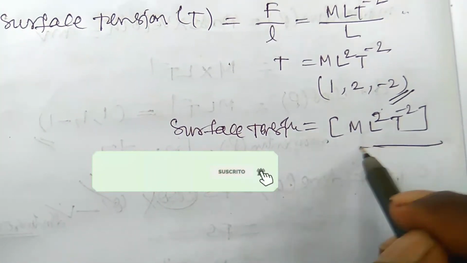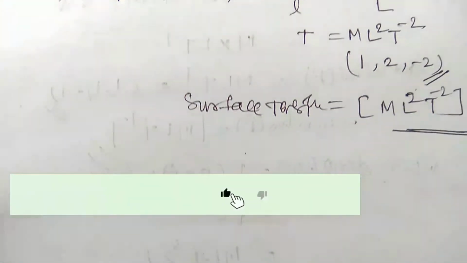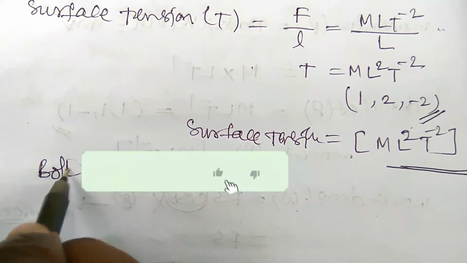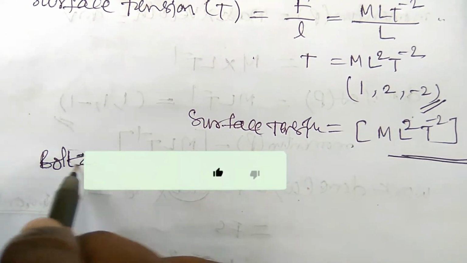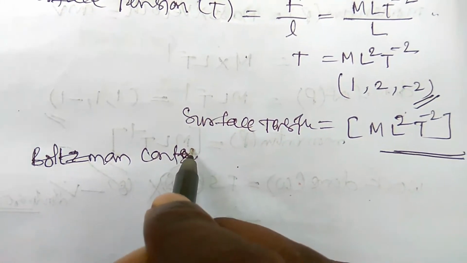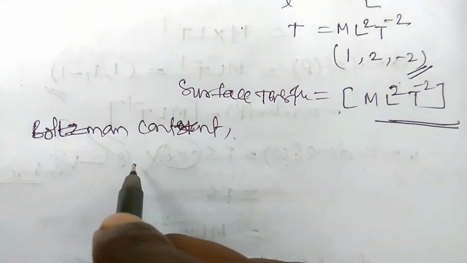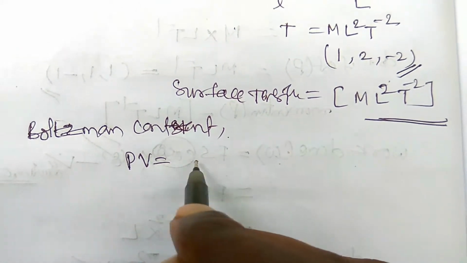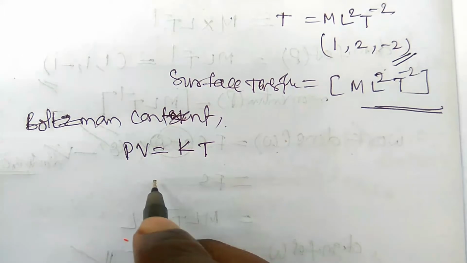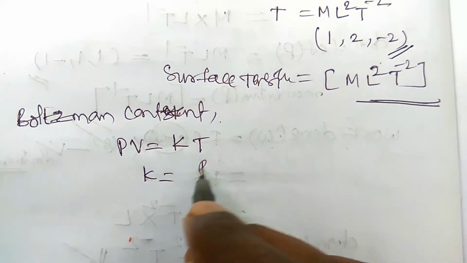So this is the dimensional equation. Now you have to write the dimensional formula for the Boltzmann constant. Boltzmann constant, very very important. In the ideal gas equation we can write PV is equal to KT. So K, the Boltzmann constant, is PV by T.